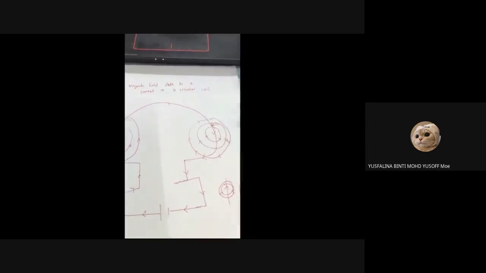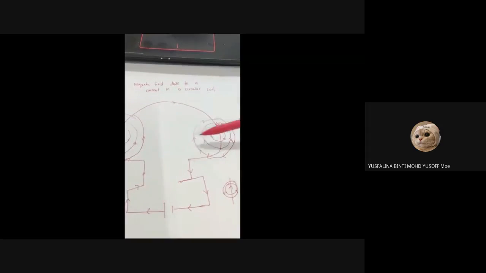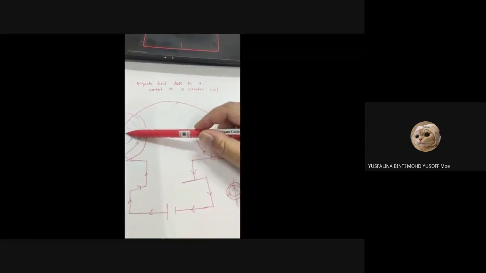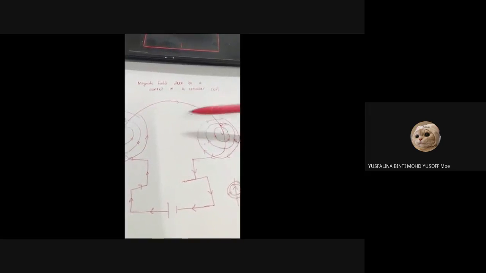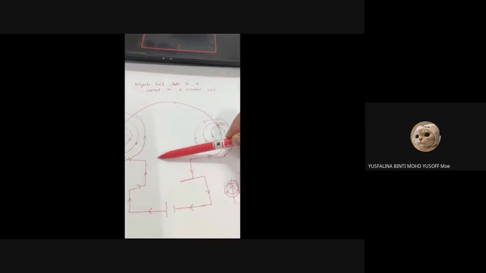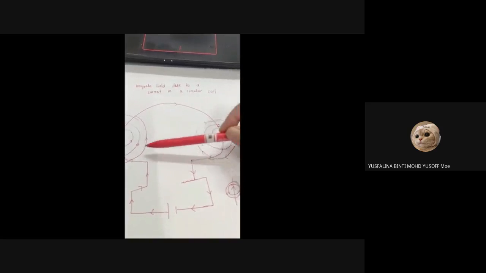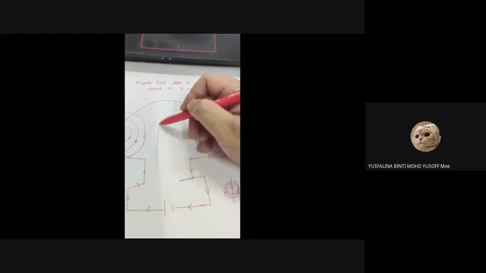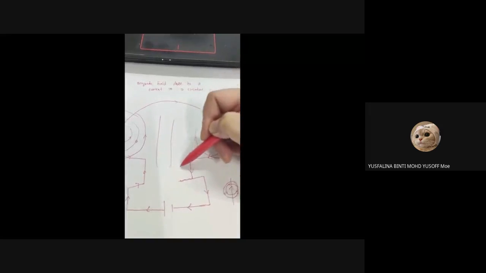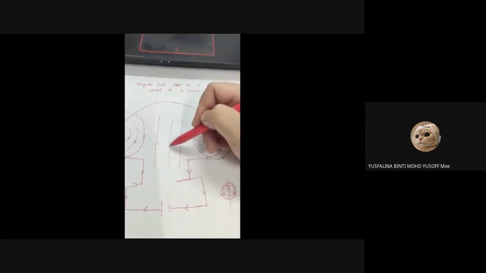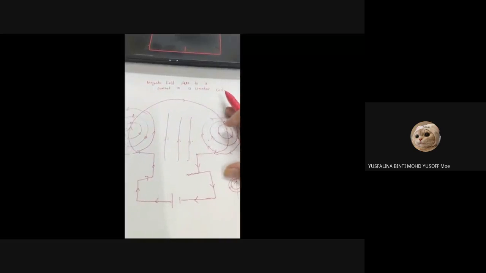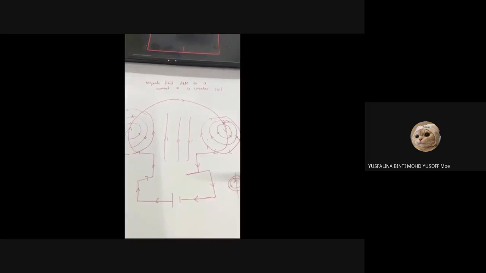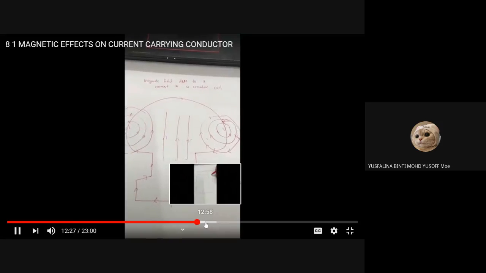Okay. Alright. So you see this is the magnetic field for the bolts, right? This one is going up and this one is going down. So what happened to the center here? As you can see, the direction is the same, right? Both go up. So in the middle, the magnetic field will also go up like this. So this is the magnetic field due to the current in a circular coil.